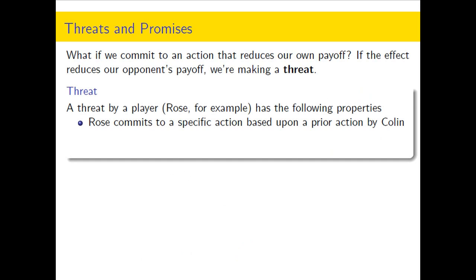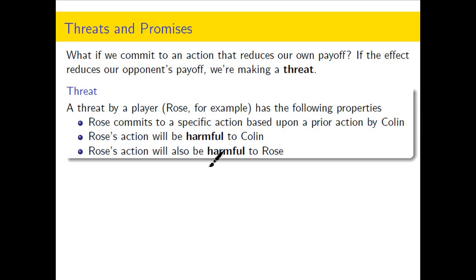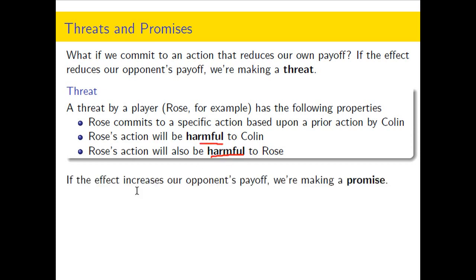So let's look at the definition of a threat. So the key is that we agree to reduce our own payoff, but the threat is that it will also reduce our opponent's payoff. So Rose commits to a specific action based on something that Colin has done already, and Rose's action will be harmful to Colin and also harmful to Rose.